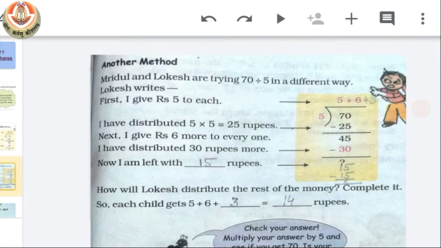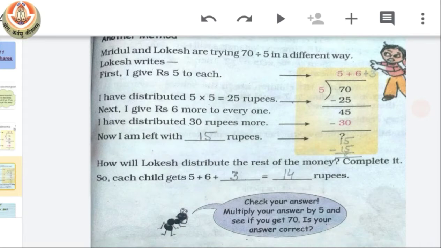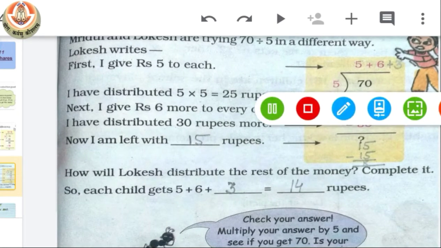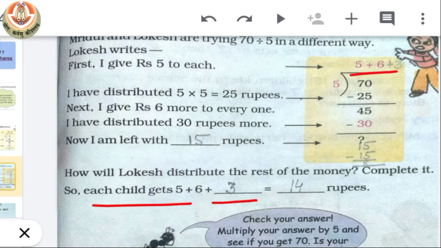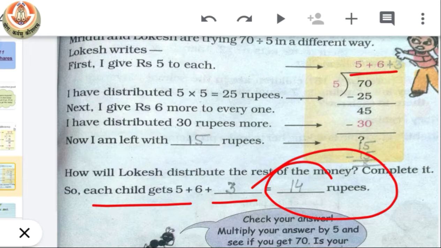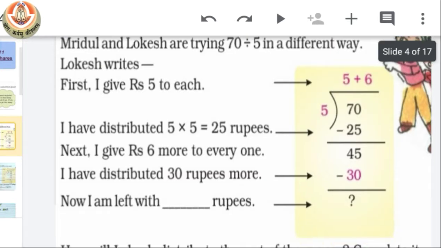So let's see what our complete solution should be. You can see here how Lokesh distributes the rest of the money. We helped him by giving 3 to all of them, and we have no money left. So each child gets 5 plus 6 plus 3, that means 14 rupees. You can see that we have the same answer but the method of division is different. Now let's see what is next.